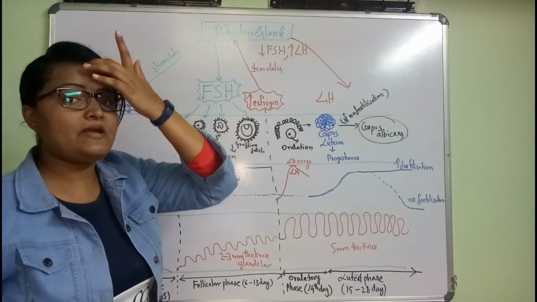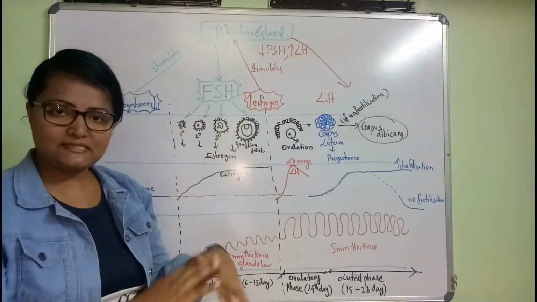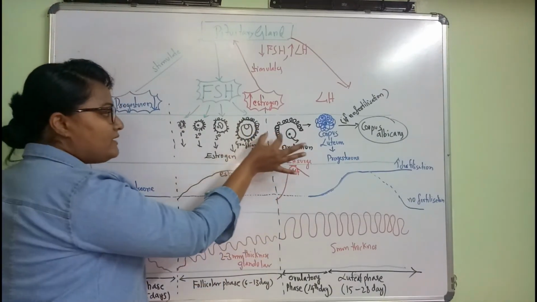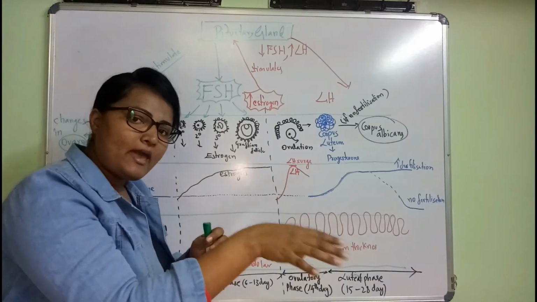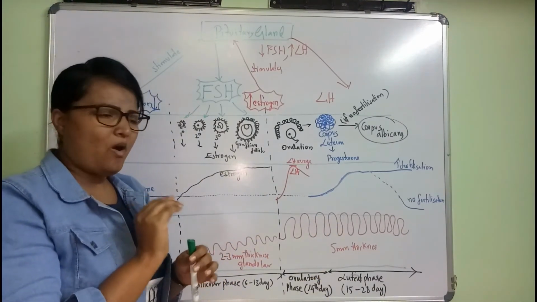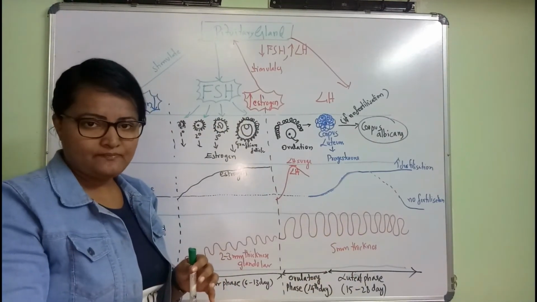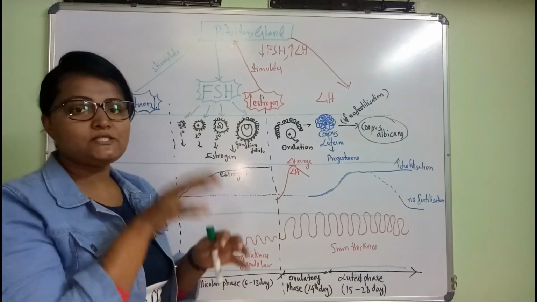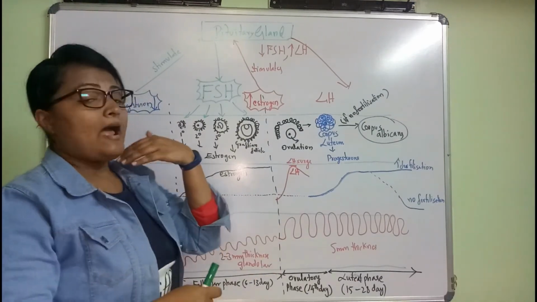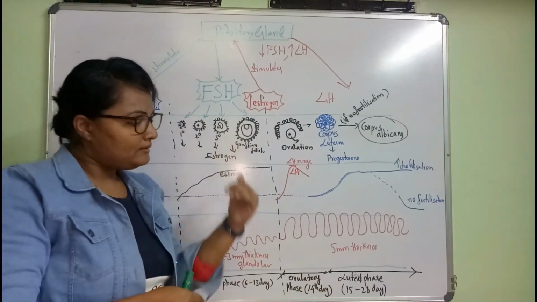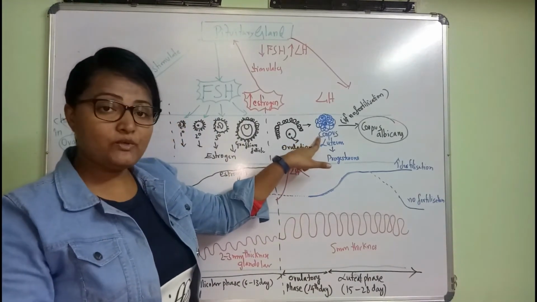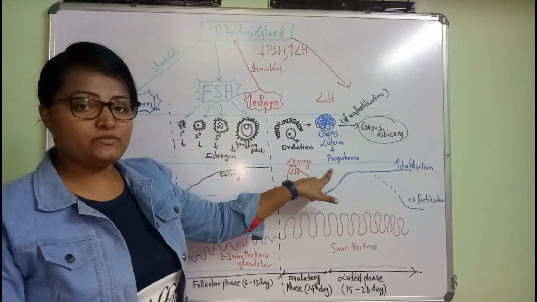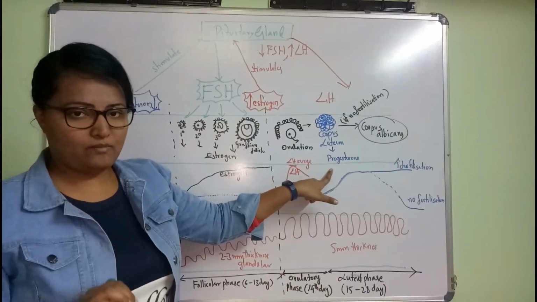Once there is an increase in the secretion of LH, our Graafian follicle ruptures and releases the egg, or secondary oocyte. This we call ovulation. And the ruptured Graafian follicle gets converted into corpus luteum, which in turn produces progesterone hormone.